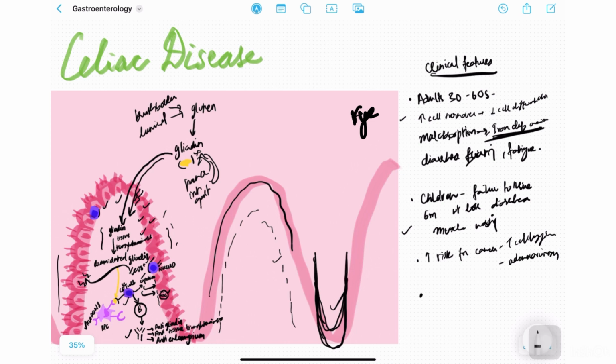Another clinical feature that you may see is something called dermatitis herpetiformis, in which there is pruritus and abnormality in the skin because there's IgA deposition within the dermal papillae.